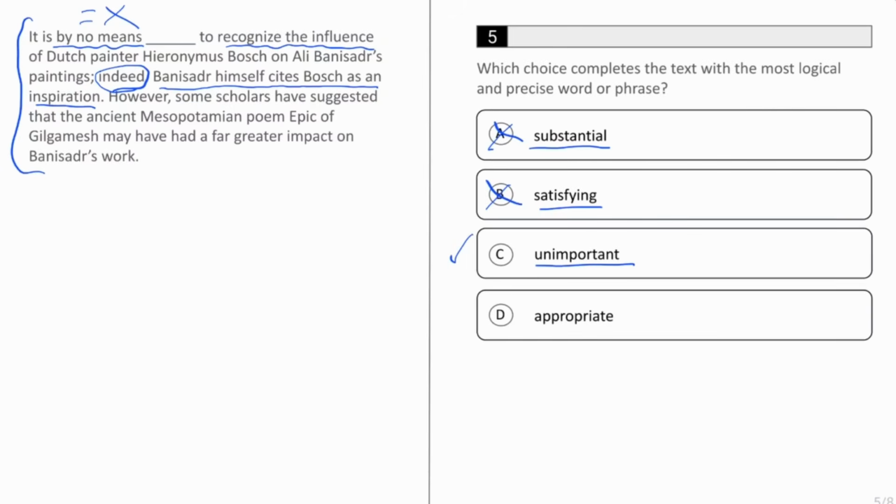C is probably going to be our answer, but just to confirm, D, appropriate, is actually the opposite of what we would want, because again, the author is saying that we should recognize this influence. It is appropriate, and because of that by no means, we'd actually want to say that it's by no means inappropriate. Therefore, we've managed to confirm that the answer was in fact C, unimportant.